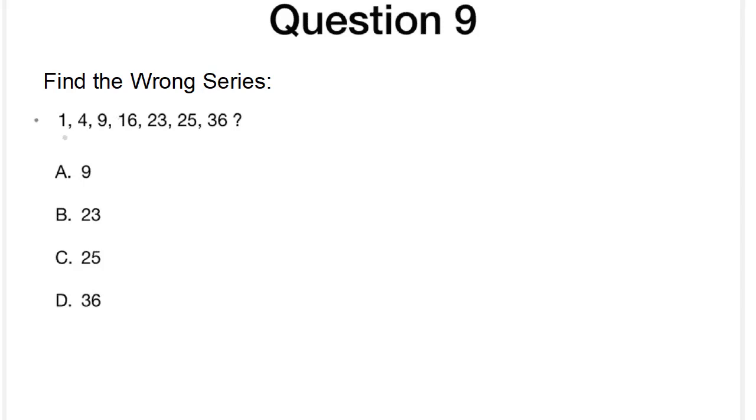Okay, here it is asking to find the wrong series. So it's really simple. It is 1 square, 2 square, 3 square, 4 square, and then it is not a square, and then 5 square, and 6 square. So the answer is 23.